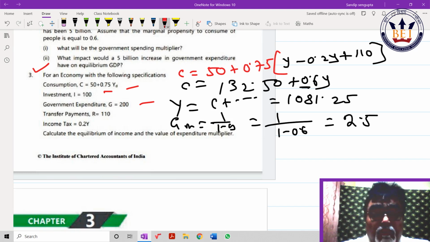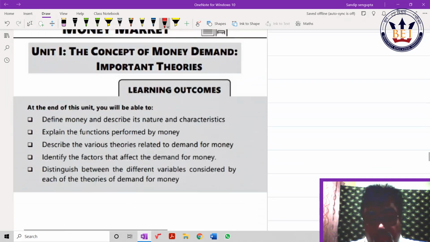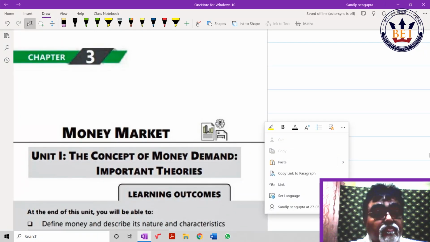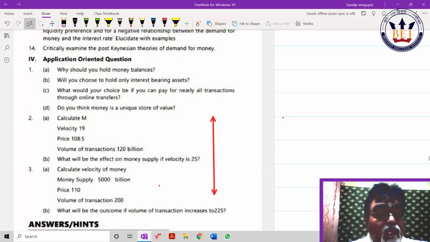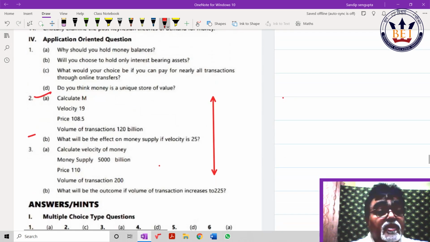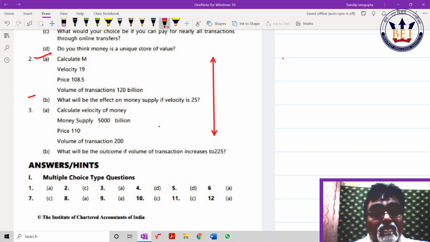Public Finance, Chapter 2. Now Chapter 3, Money Market. Two new questions they have added on Fisher's quantity theory, on page number 3.26. Simple, nothing but Fisher's, for those who have forgotten.